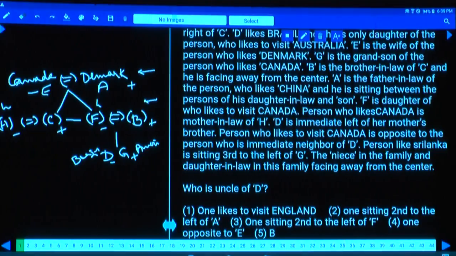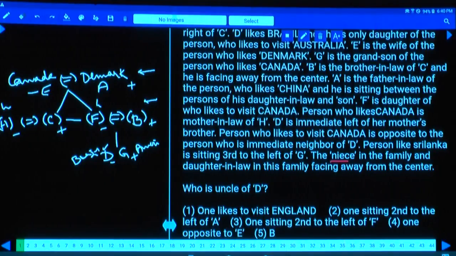The next one. The niece in the family, the person who likes Sri Lanka, and the daughter-in-law in this family are facing away from the center. Tell me how many persons are facing away from the center? There are three persons who are facing away from the center. Who are those three? One is the niece in the family. Niece in the family means who is that person? D. And the niece in the family. And who are the others?